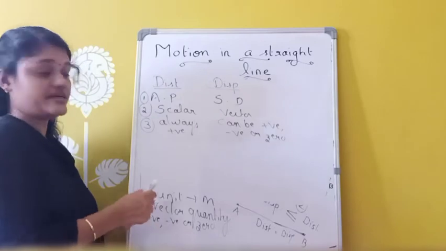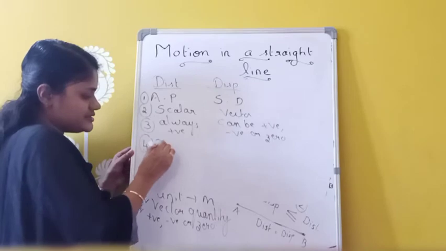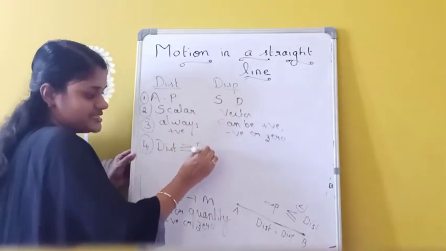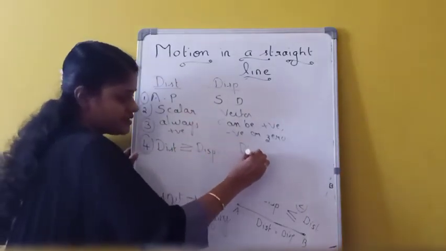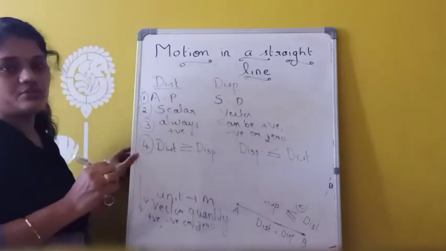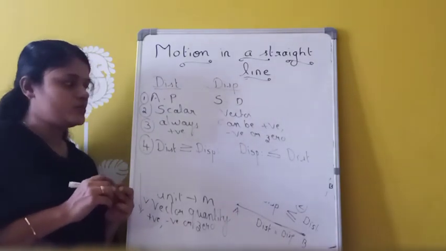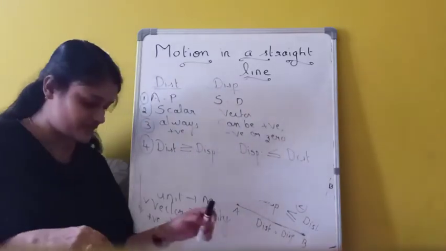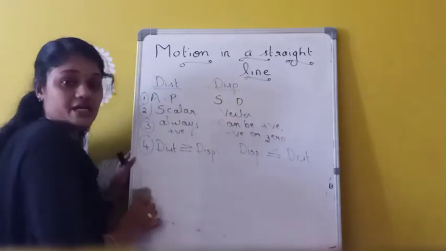Fourth, distance is greater than or equal to displacement. In return, displacement is less than or equal to distance. These are the differences between distance and displacement. Displacement can be zero whenever the initial point and final point are the same.